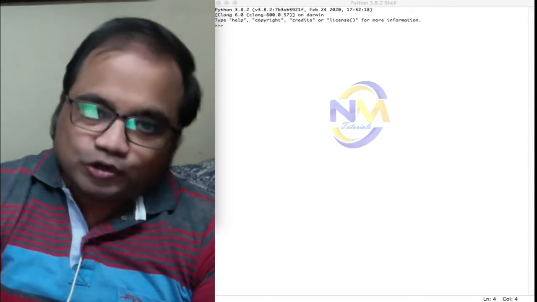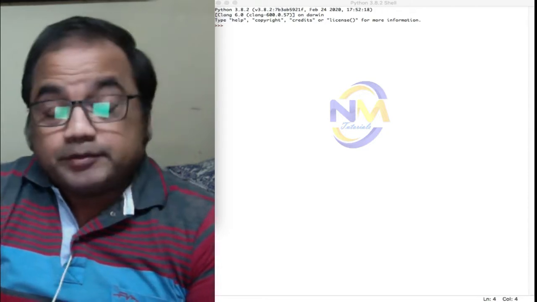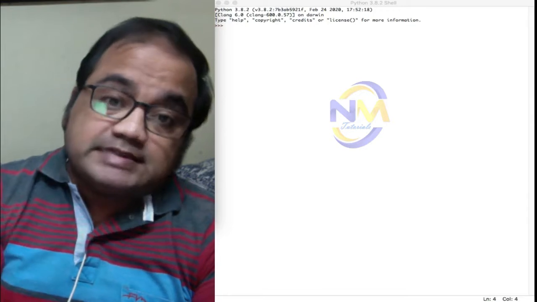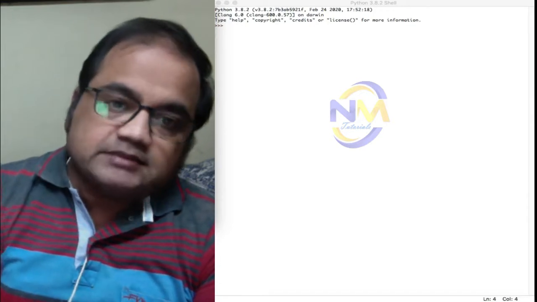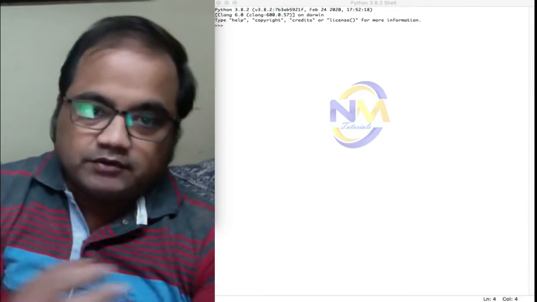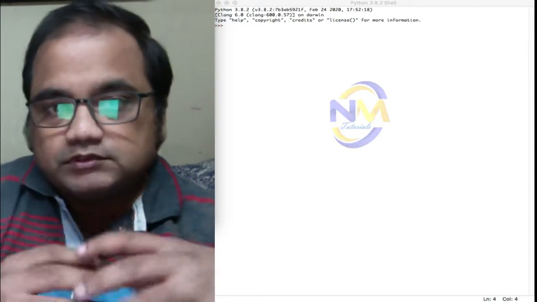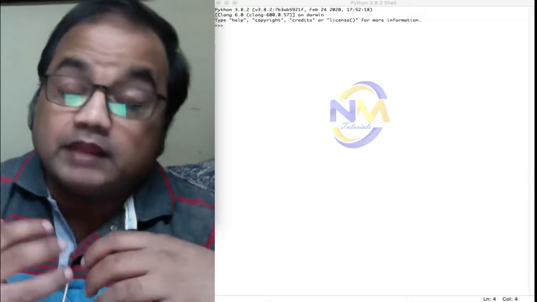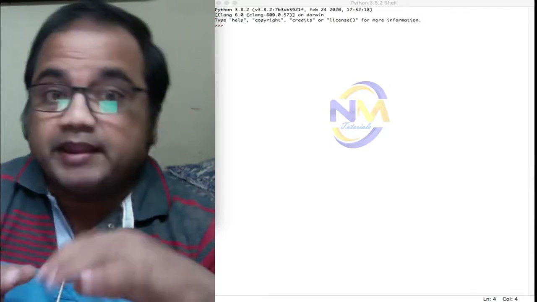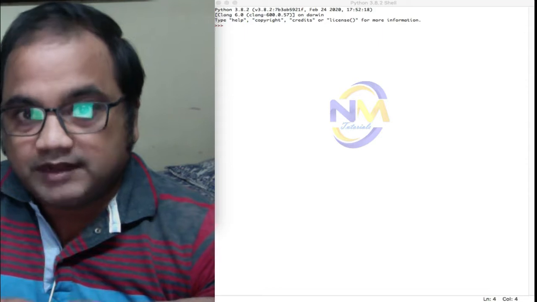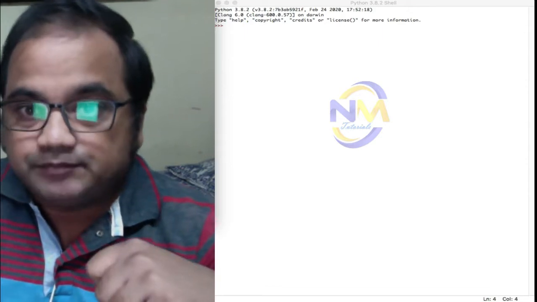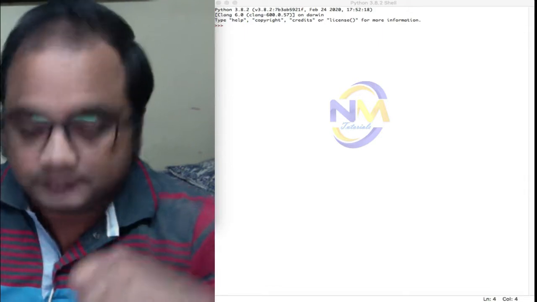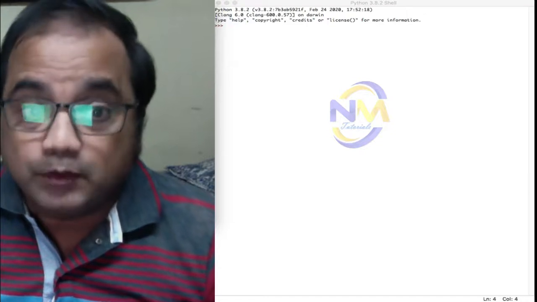Now the NOT operator. As I told you, it's a negation operator. It negates the meaning of the condition. Suppose if the condition is true, it makes it false, but if the condition is false, then it makes it true. So let's test the NOT operator, how it works.